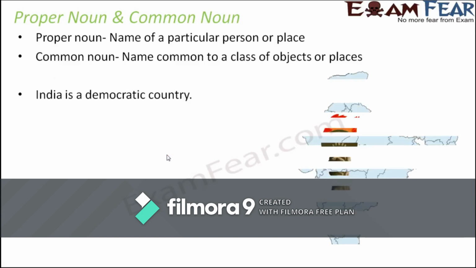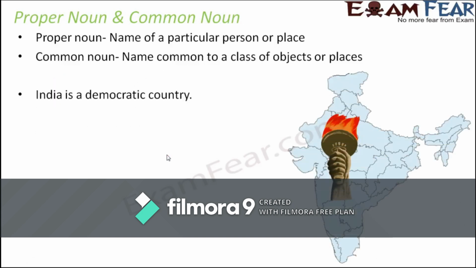Now let's move on to the next example. India is a democratic country. So here we have two nouns, India and country. Which is a proper noun and which is a common noun? Of course, country is a common noun because when you say country, it includes different countries within it. So it is something which is common to a lot of places.